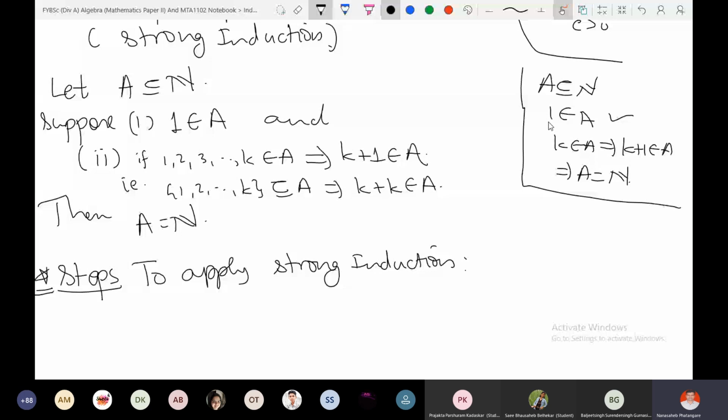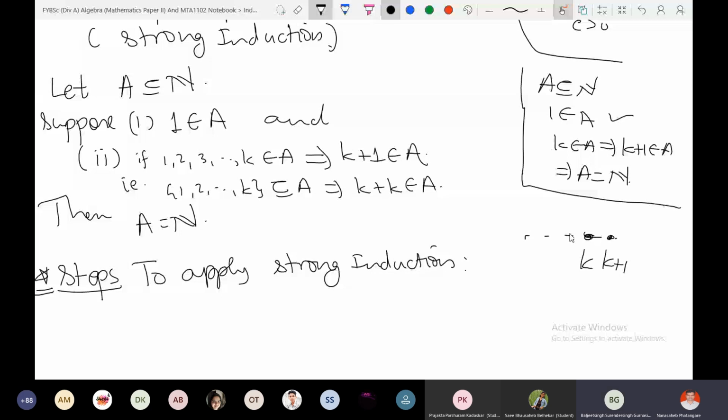From that k step, we prove k plus 1, right? We fix some k, whatever k you fix, and from that you prove for k plus 1. We are not considering the previous part at this moment.